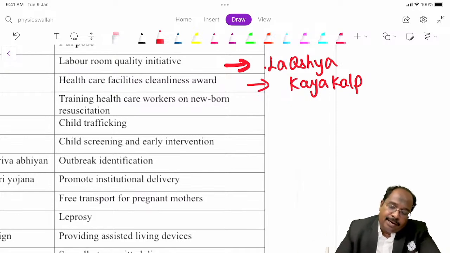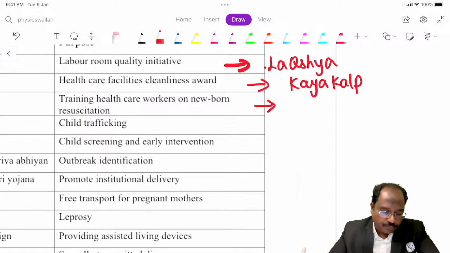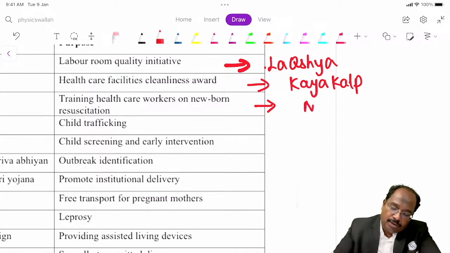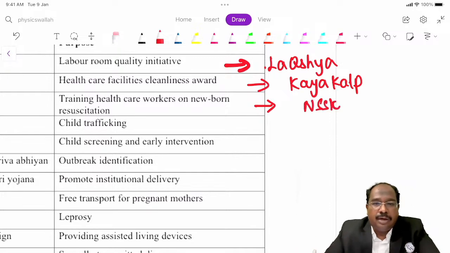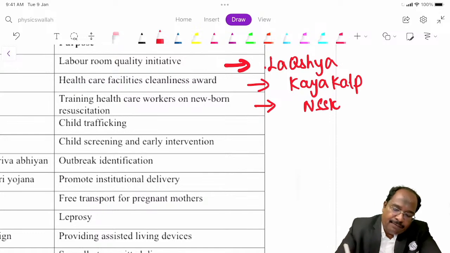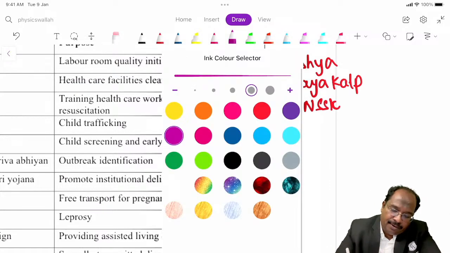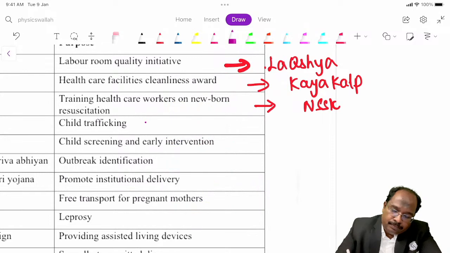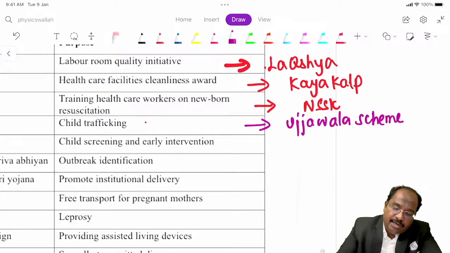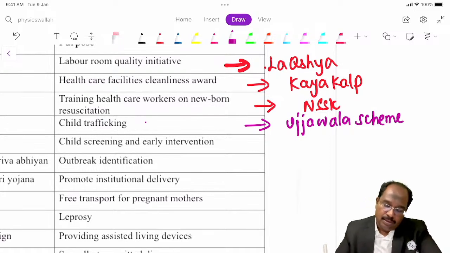Training health workers on newborn resuscitation. This is NSSK, Navjat Sishu Suraksha Karyakram. Child trafficking is the Ujawala scheme.